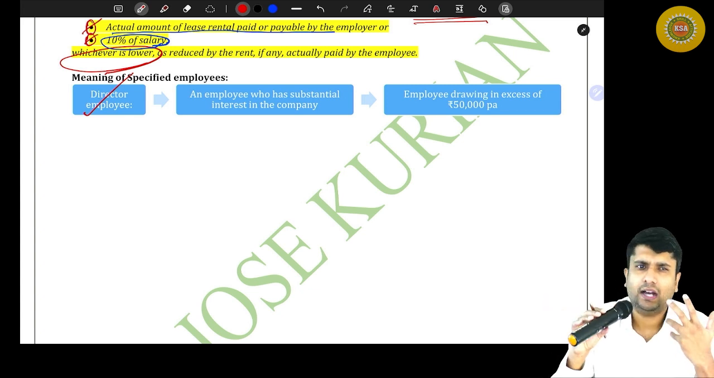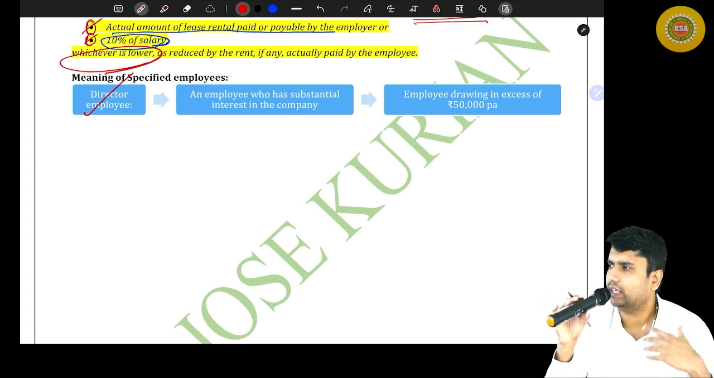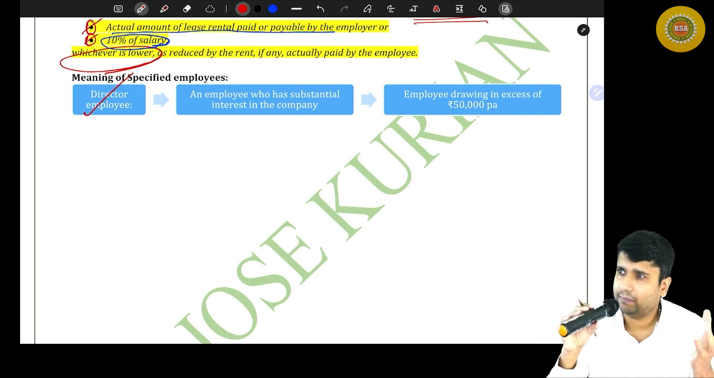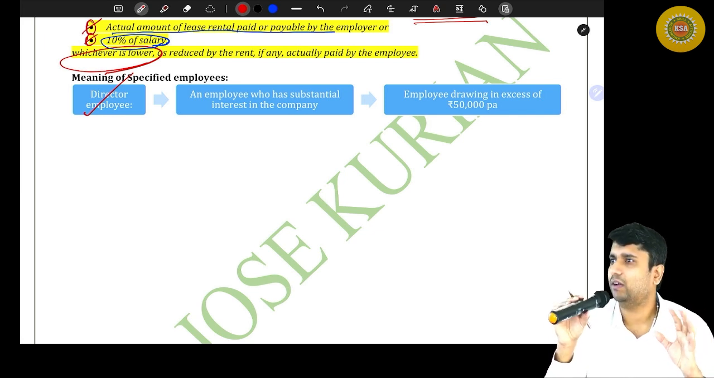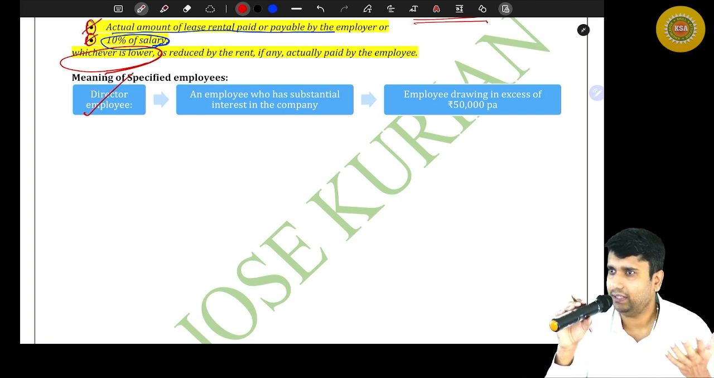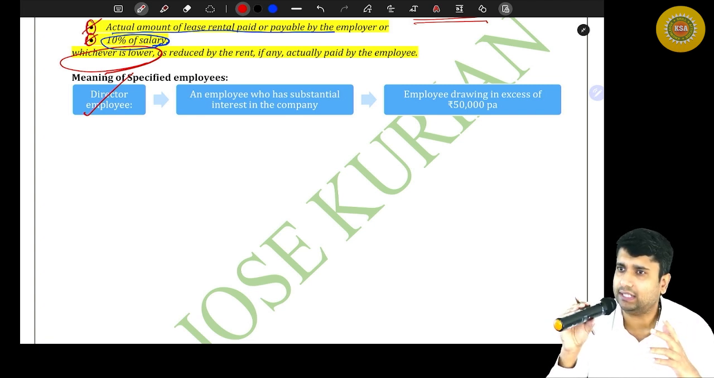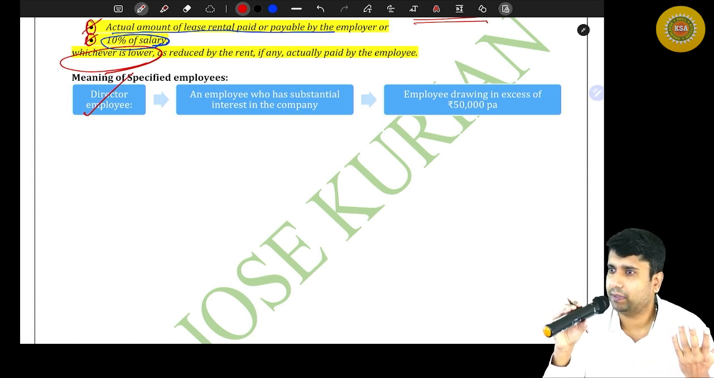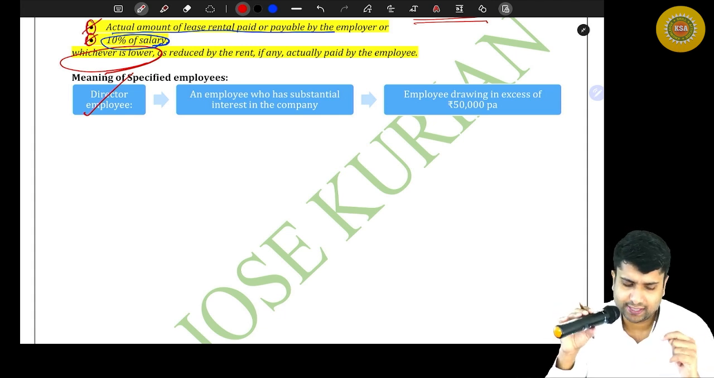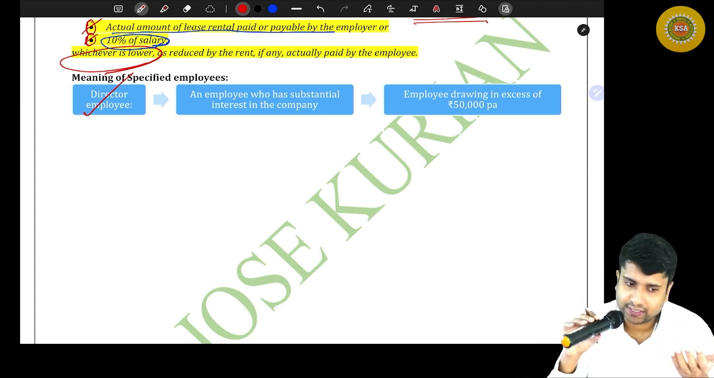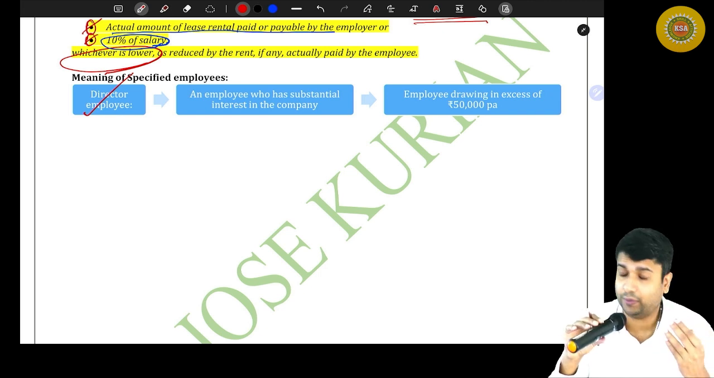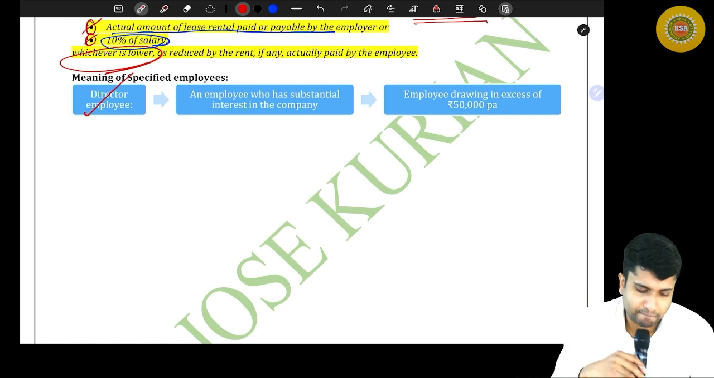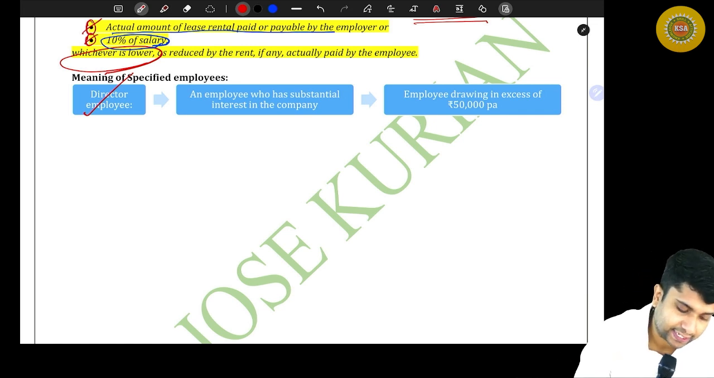Are all the directors employees of a company? Can you call all the directors employees of the company? No. Whole-time directors, managing directors, etc. are normally the employees of a particular company. Independent directors, alternate directors, nominee directors, etc. will not become employees of the company. So if you are a director as well as an employee of a company, then we can say you are a specified employee.